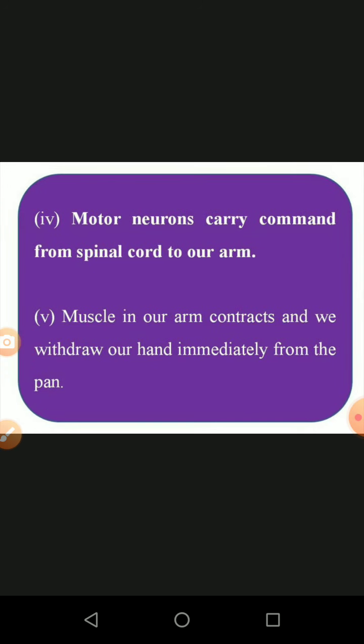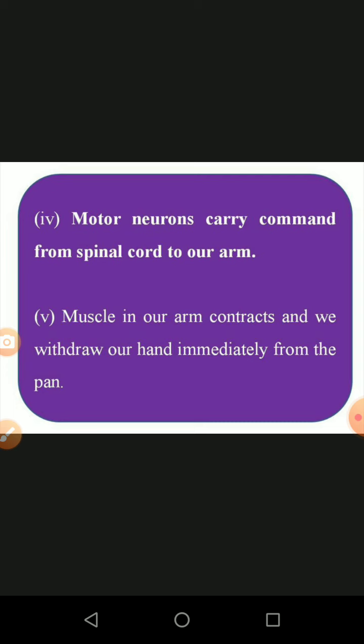Then point number 4, the motor neuron carries the command from the spinal cord to our arm. So what happens? The motor neuron carries the signal, because some kind of damage is taking place on your hand, so run away. The signal is passed on to our arm. The muscles in our arm contract and withdraw our hand immediately from the pan. So suddenly we withdraw our hand.